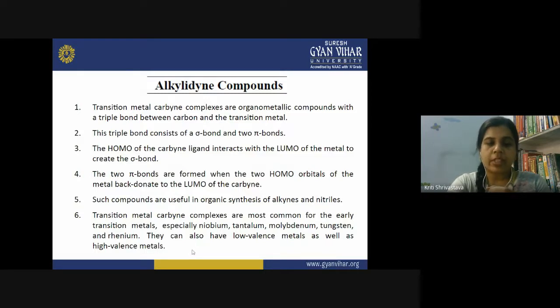Both types of transition metals can form the carbene complexes, whether they are in lower oxidation states or in higher oxidation states. In both types of oxidation states, these carbene complexes could be formed, and metals like niobium, tantalum, molybdenum, tungsten, and rhenium are commonly known to form such complexes, in which the metal is forming a triple bond with the carbon.